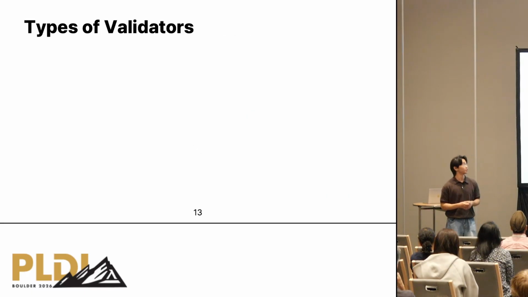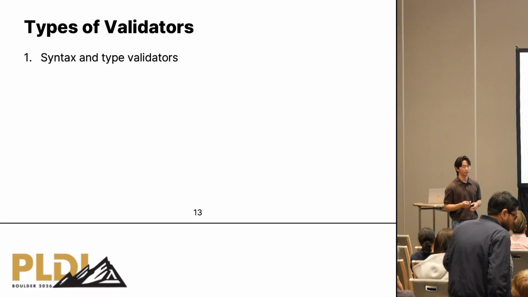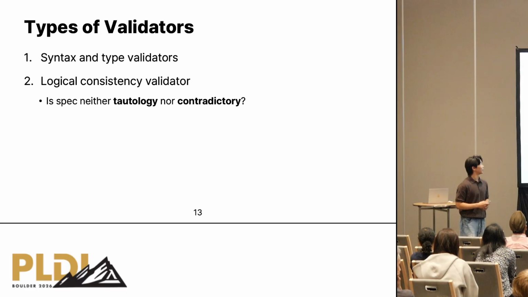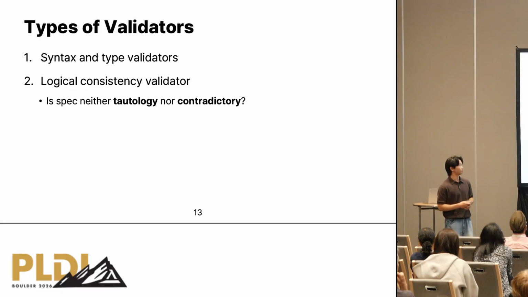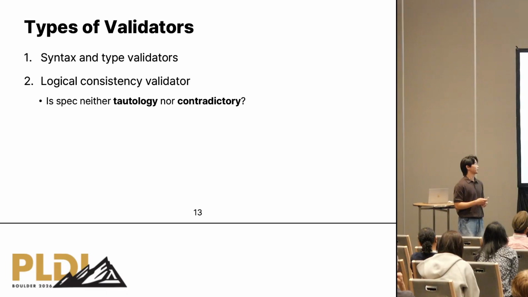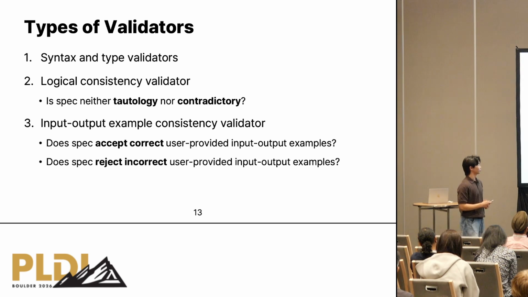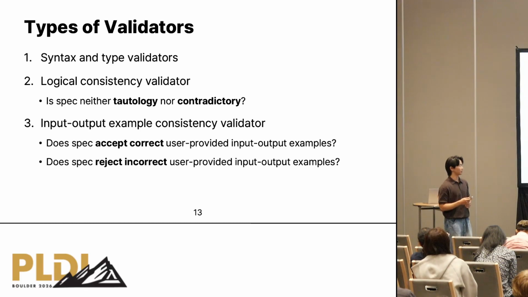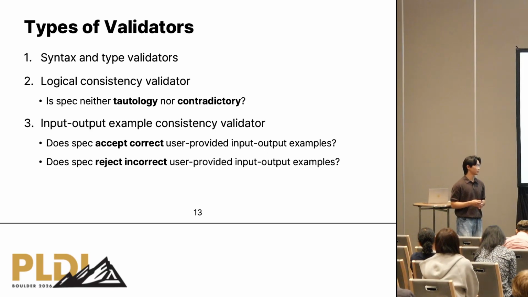In the continuous validation, we use three different types of validators. The first one is the syntax and type validator. It is straightforward. The second one is the logical consistency validator. It checks that the specification is neither a tautology nor contradictory. The third one is, as we saw on the previous slide, the input-output example consistency validator. It checks two aspects of the specification. First, the spec accepts correct user-provided input-output examples. And second, it rejects incorrect user-provided input-output examples.